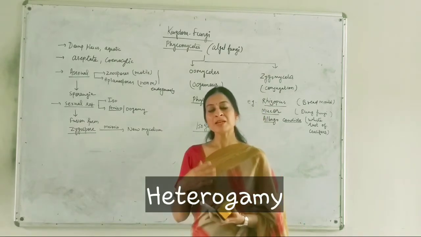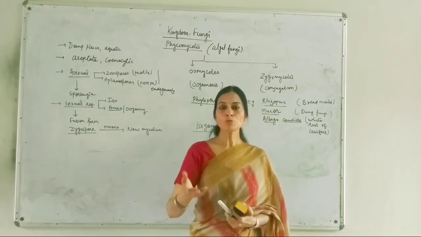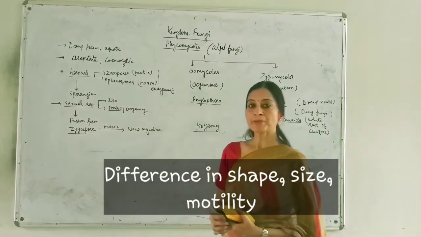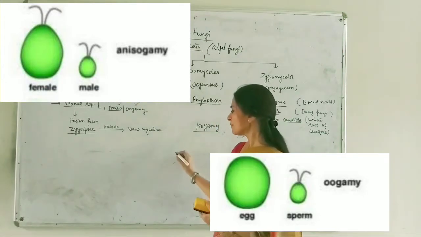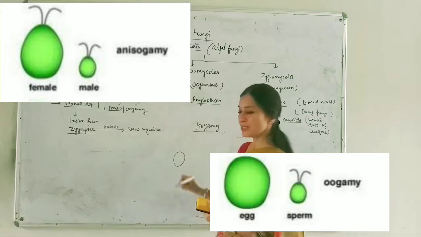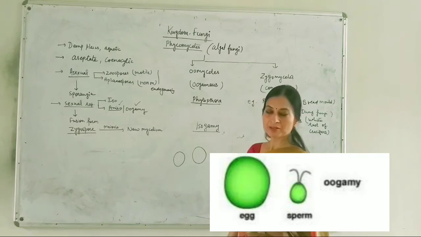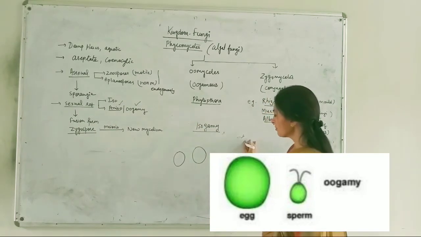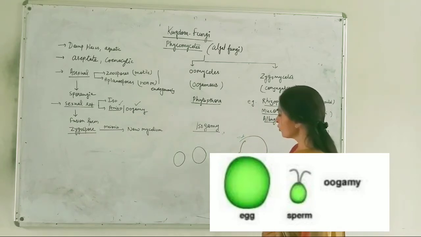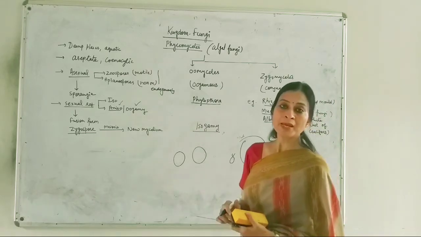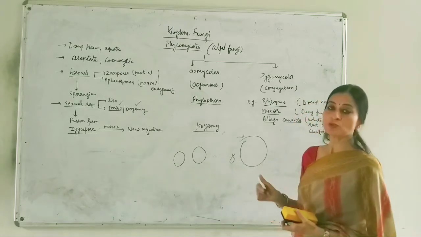But they can also reproduce by the heterogamy process. Heterogamy means when male and female gametes can be easily identified because of their different morphological features. So heterogamy can be anisogamy or it can be oogamy. Anisogamy means the male gamete is a little bit smaller than the female gamete. But in oogamy, there is a large non-motile female gamete and a non-motile or a very small male gamete. When these two gametes fuse, it is known as oogamy.